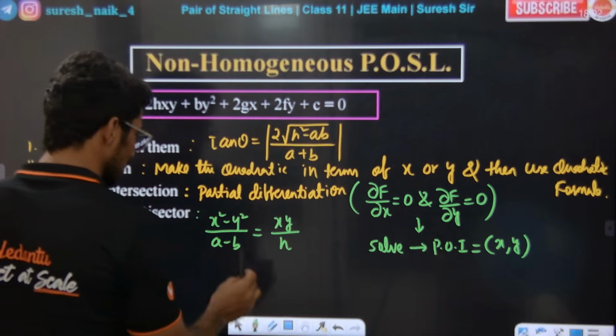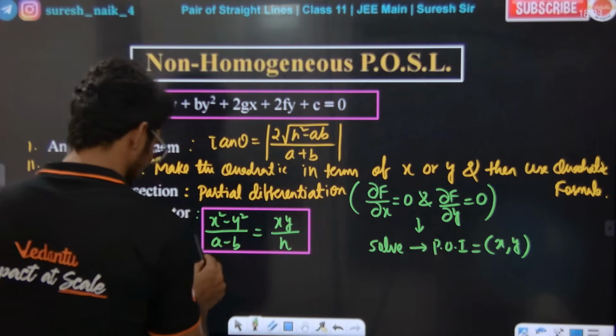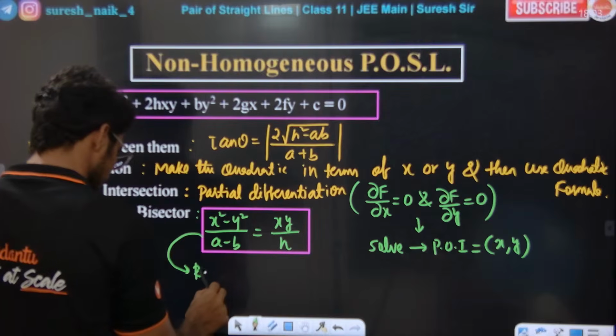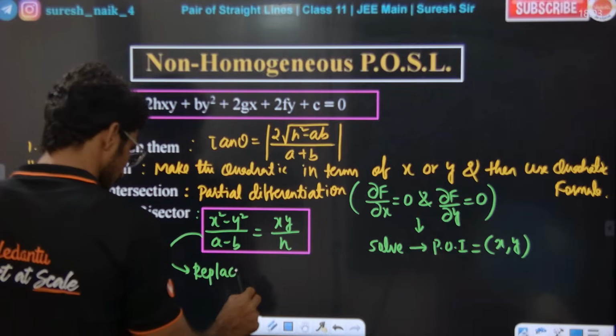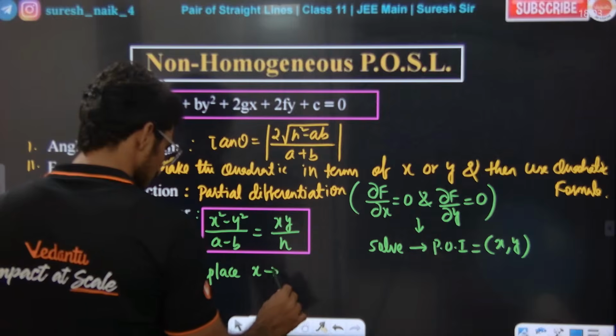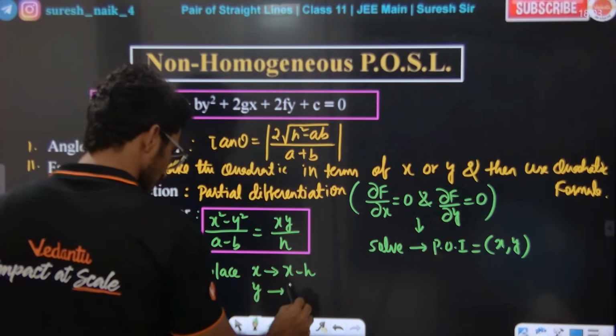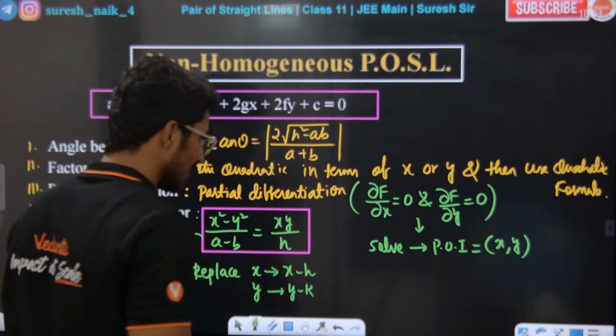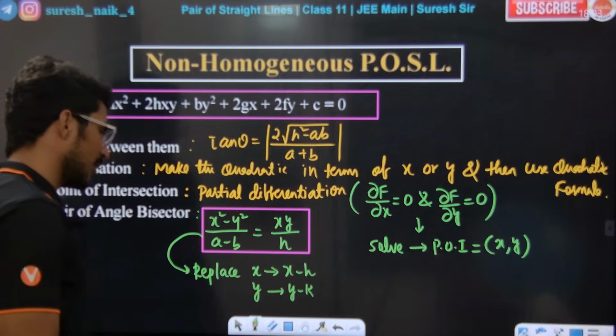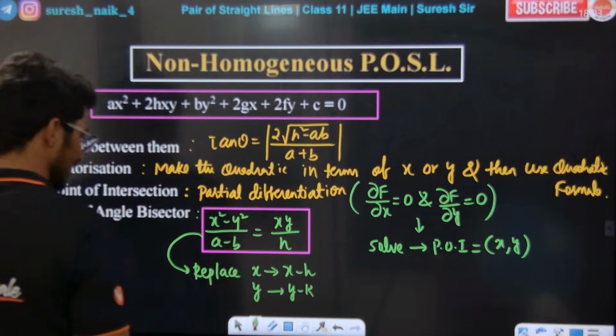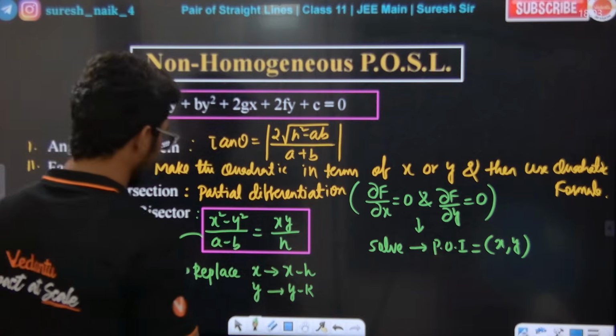But see, this is not your formula. Here in the formula, replace small x with x minus h and y with y minus k. Here h comma k is the point of intersection. Are you getting the point or not? So if we replace this, we get the angle bisector equation.